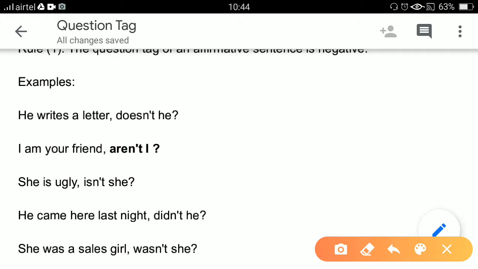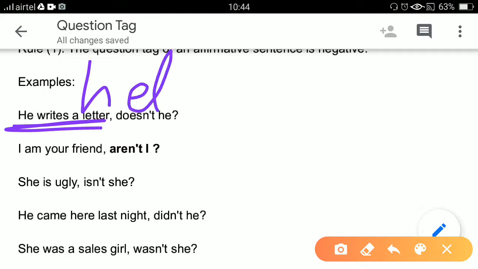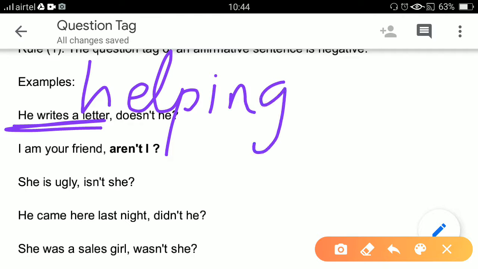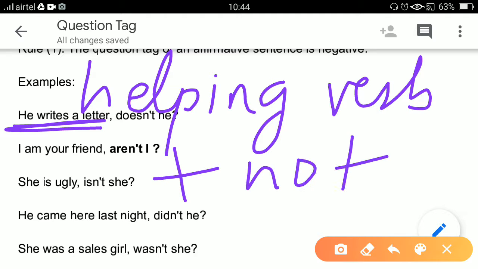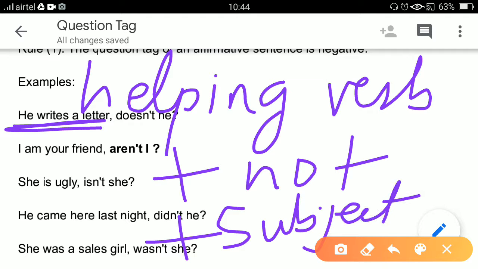So when you form a question tag, especially when there is an affirmative sentence, you can form it like this. The formula is: helping verb. What is a helping verb? Is, am, are, was, were, has, have, had, do, does, did, will, shall, could, may, must, might. These all are helping verbs, plus not, plus subject.